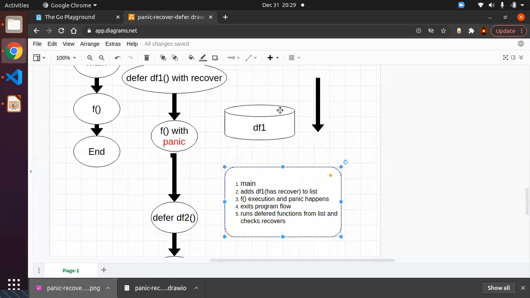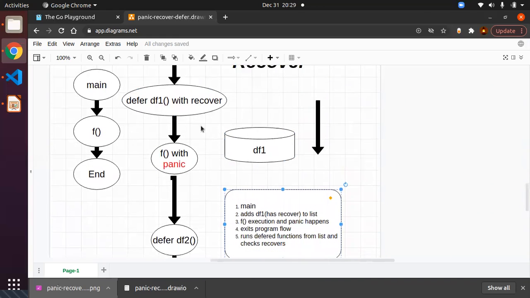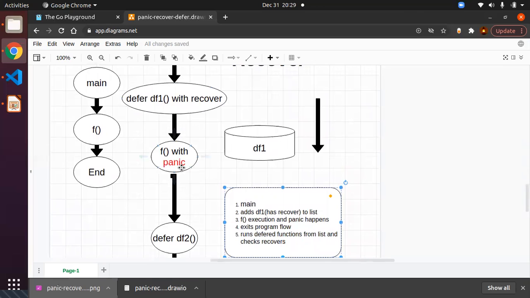The df1 will be taken, and inside df1 you have the recover function. Since the panic happened, the panic information will be captured in the recover return value, so you will not have a nil value there. So you will have something, and from there you can do whatever recovery operation you want inside the recover.